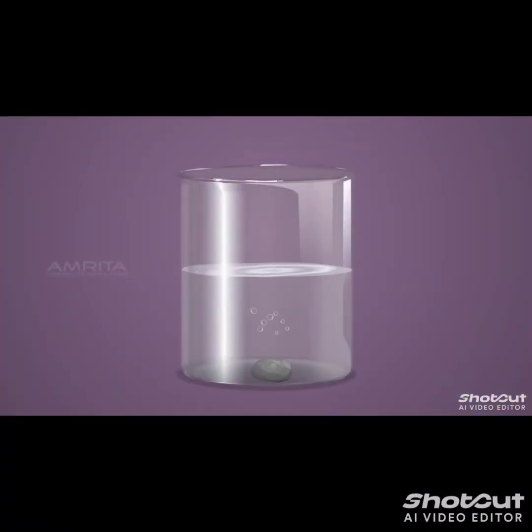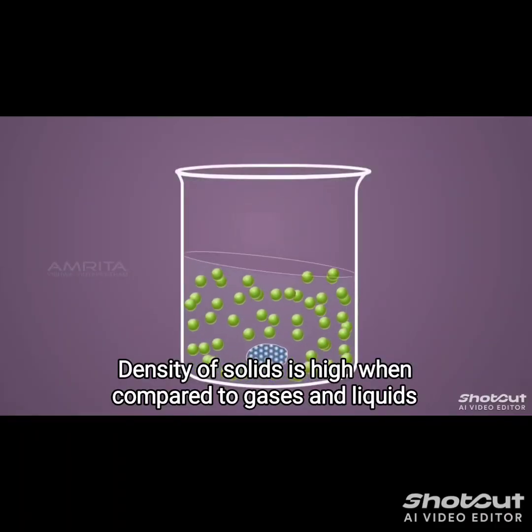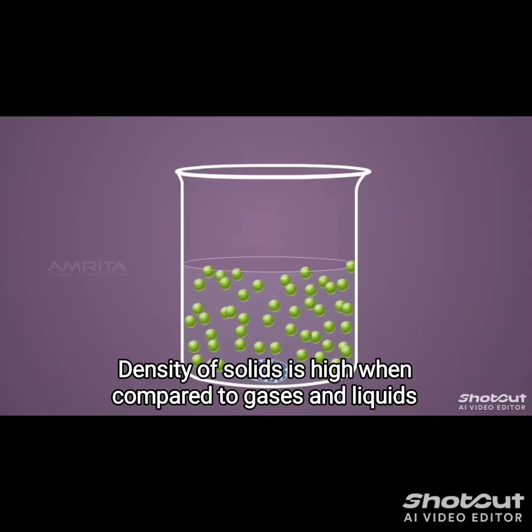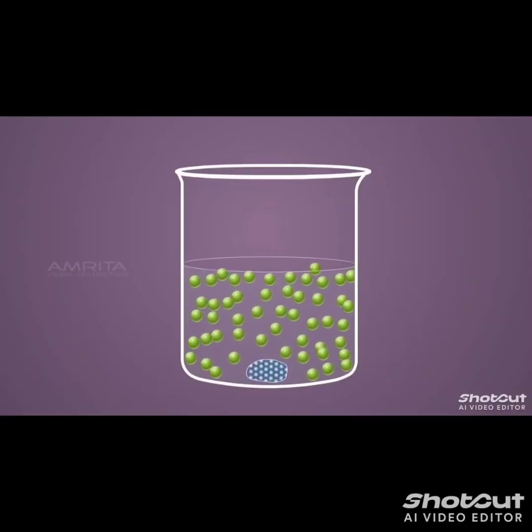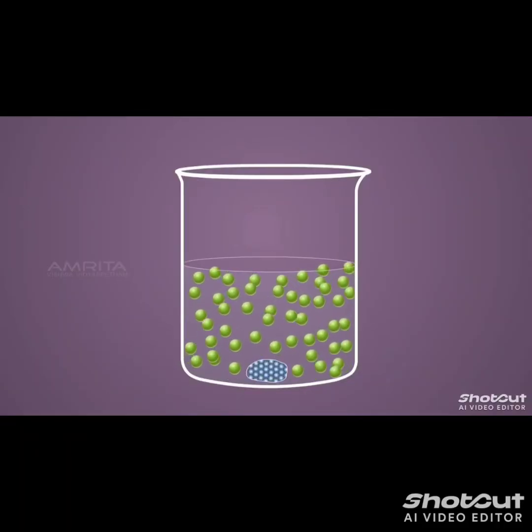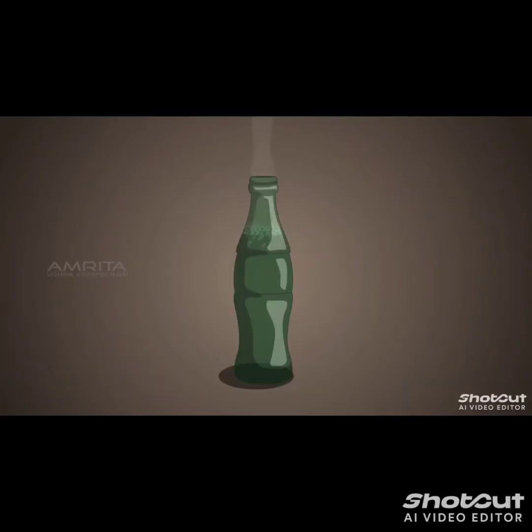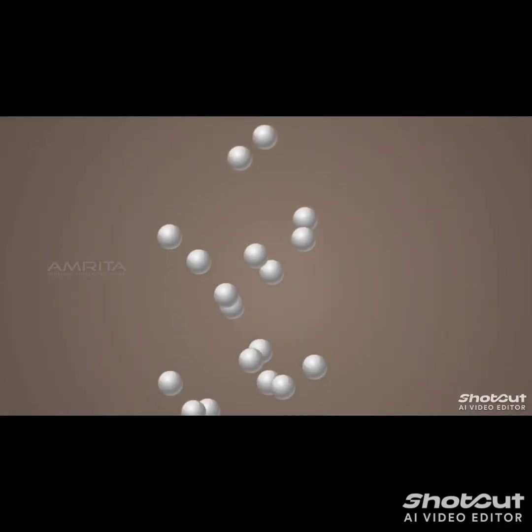When a stone is dropped into a beaker of water, why does the stone sink? Let us explore. Generally, the density of a solid is high compared to liquids and gases. Because there is a large space between the particles, gases have lower density compared to liquids and solids.